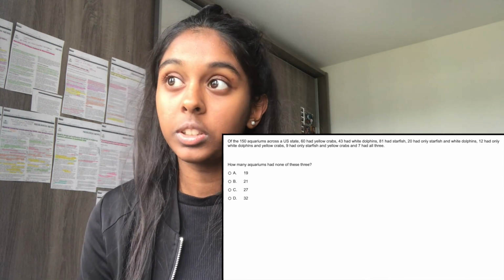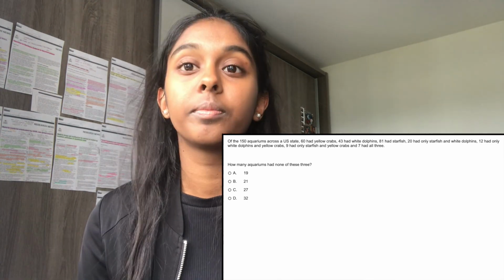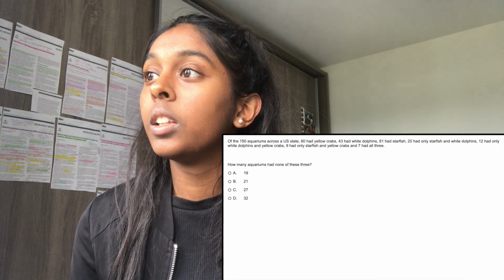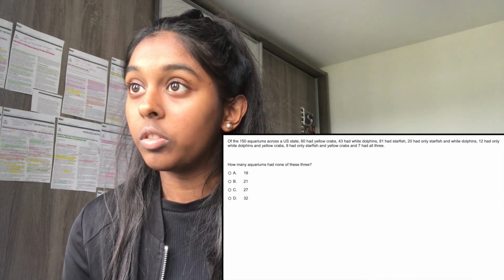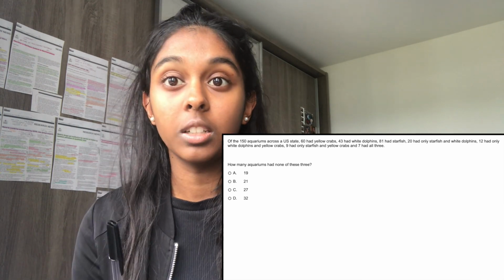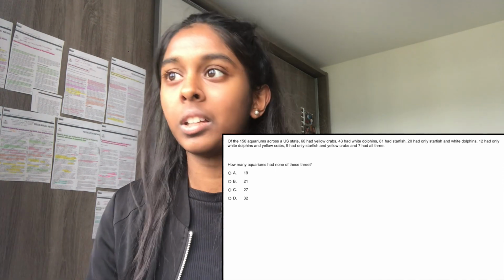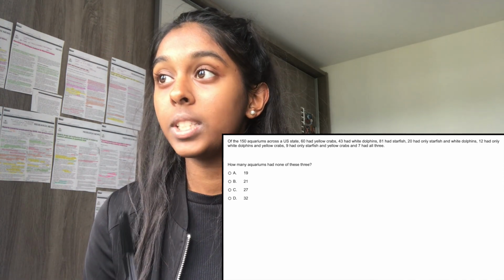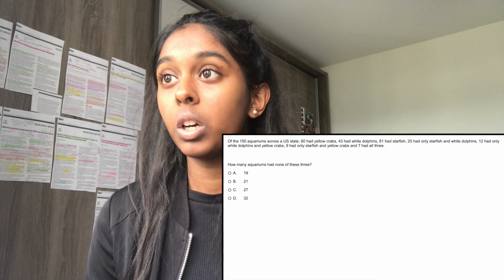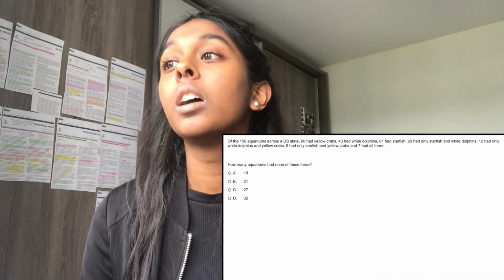So I have my totals for each circle, so I'm going to write those next to my heading. I've got 20 had only starfish and white dolphins, 12 had only dolphins and yellow crabs, and 9 only starfish and yellow crabs. So that's the second layer of my Venn diagram. If I call the first layer the bang in the middle, which all 3 variables connect with, and the outer layer obviously the outer layer. So the second layer I've got 20 overlapping starfish and dolphins, 12 overlapping D and C, 9 overlapping S and C, and 7 have all 3.